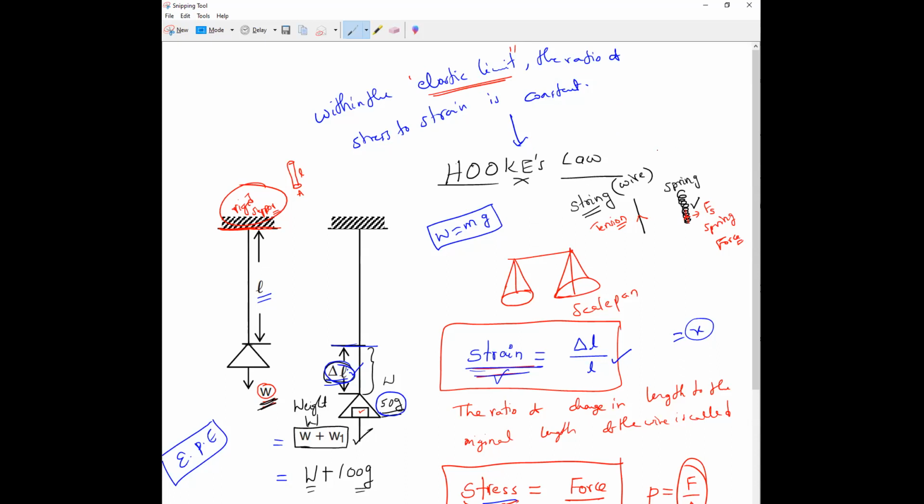Directly proportional. What is the elastic limit, everybody? It is up to the extension of the string where the stress and strain ratio remains constant.